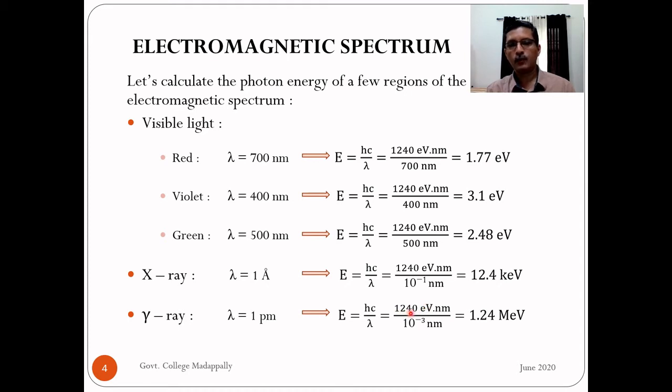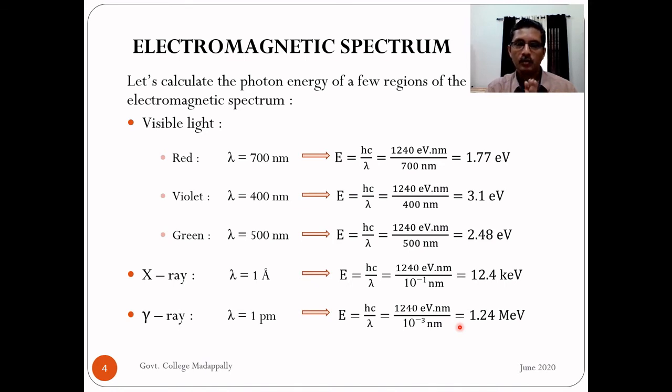Now we have 1240 electron volt into 10 raised to 3, which we can approximate as 1.24 into 10 raised to 6 electron volt. 10 raised to 6 electron volt is mega electron volt. So the energy of a gamma ray photon is 1.24 mega electron volt. That is, the typical energy of a gamma ray photon is of the order of mega electron volt. Typical wavelength is of the order of 1 picometer, so typical energy is of the order of mega electron volt.